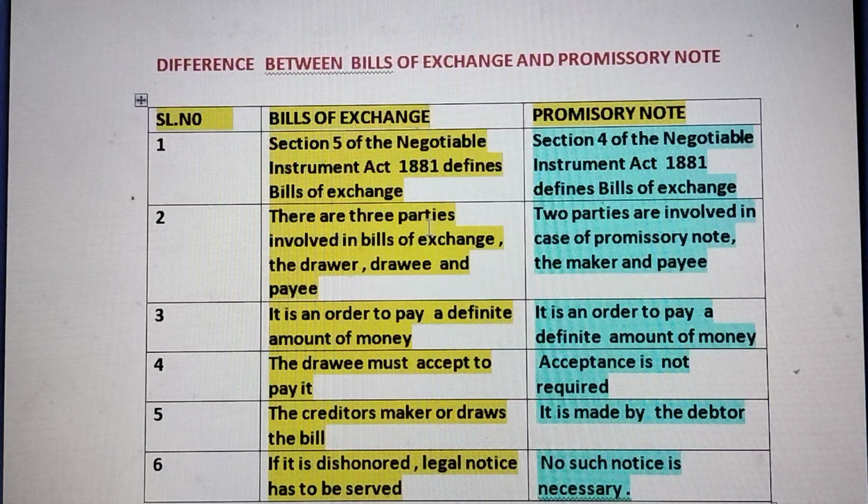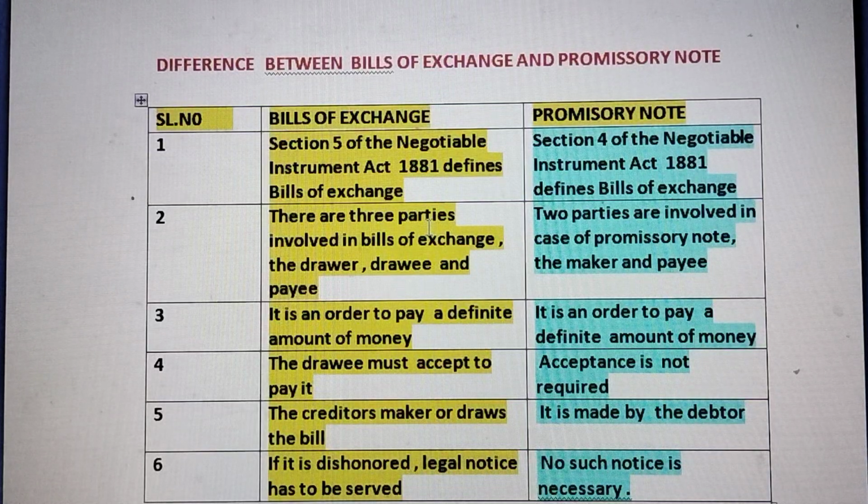And who is the payee? The person to whom the bill is payable. So the payee is usually the seller to whom the bill or the amount is payable. There are three parties involved in bills of exchange: the drawer, drawee, and the payee. Whereas in the case of a promissory note, only two parties are involved: the maker, the debtor, and the payee, the creditor.